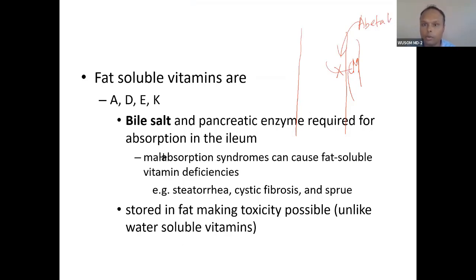Okay, abetalipoproteinemia. That is why I discuss abetalipoproteinemia many times, because once you know it, you will understand all the vitamin deficiencies, fat soluble vitamin deficiency especially. Chylomicron is not formed, and chylomicron carries these vitamins, so vitamin deficiency will happen. Bile salts and pancreatic enzymes are required for absorption, and malabsorption syndrome can cause fat soluble vitamin deficiency. You can see steatorrhea in cystic fibrosis, sprue, and abetalipoproteinemia.